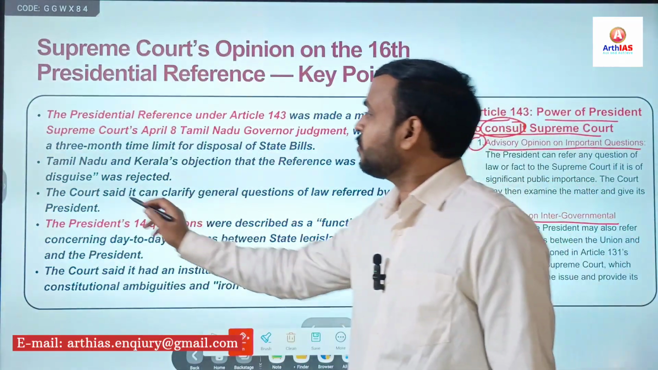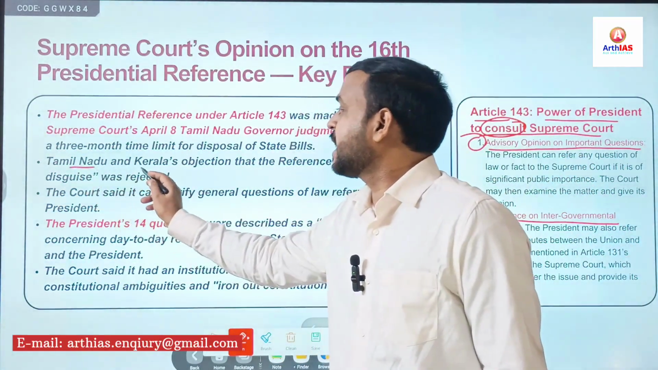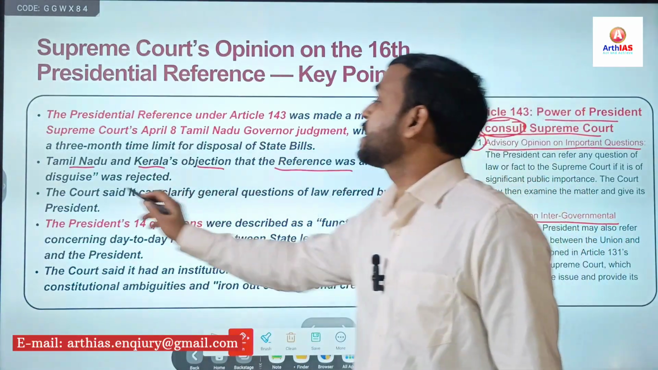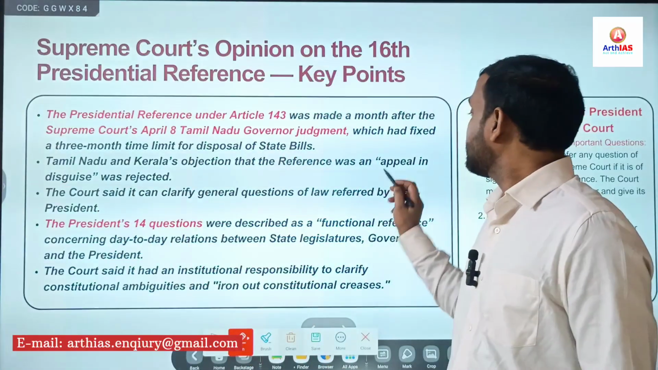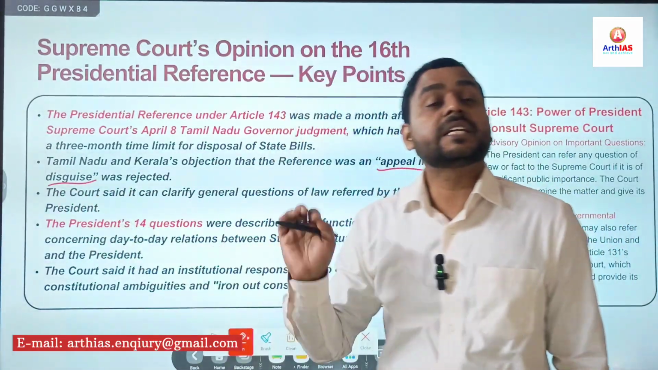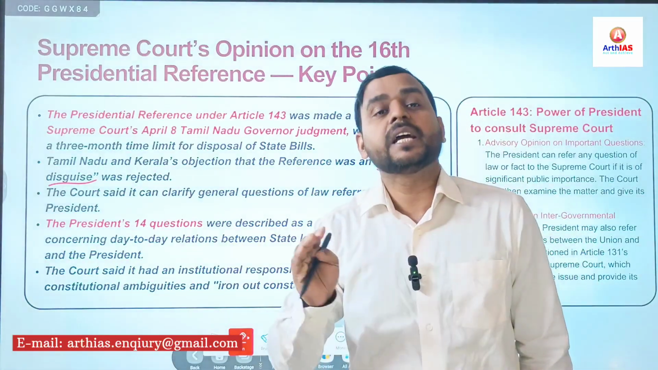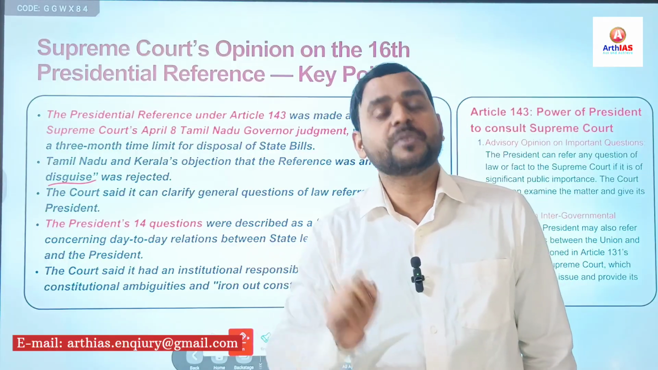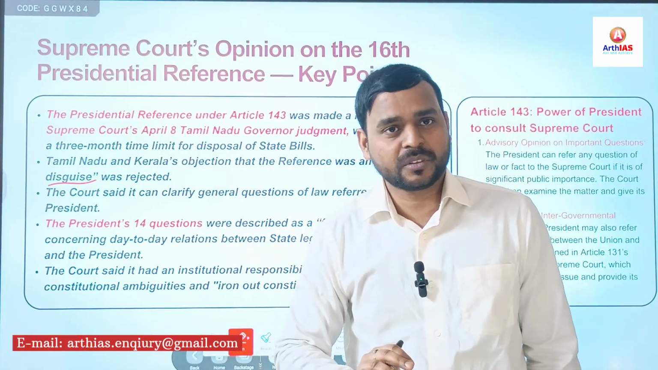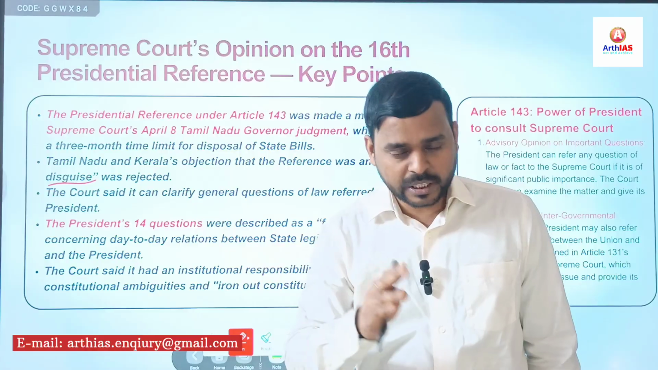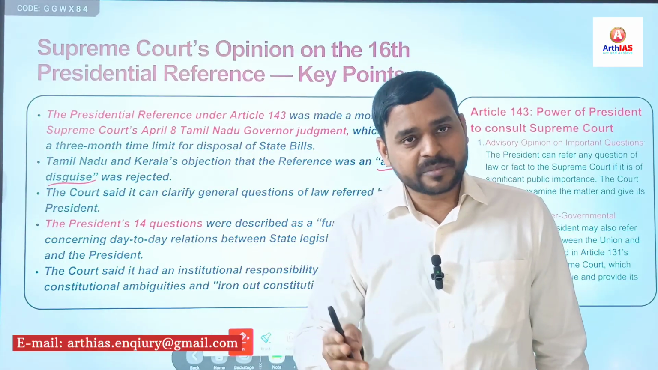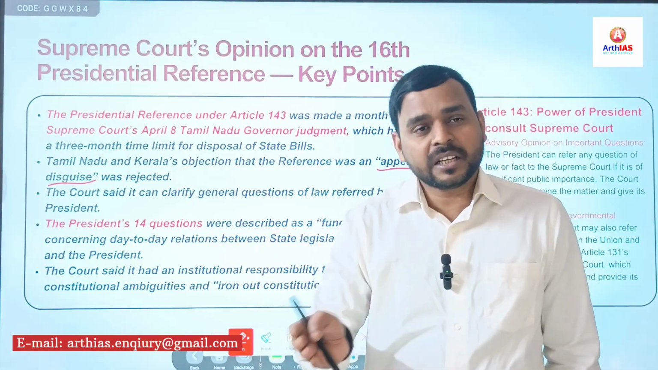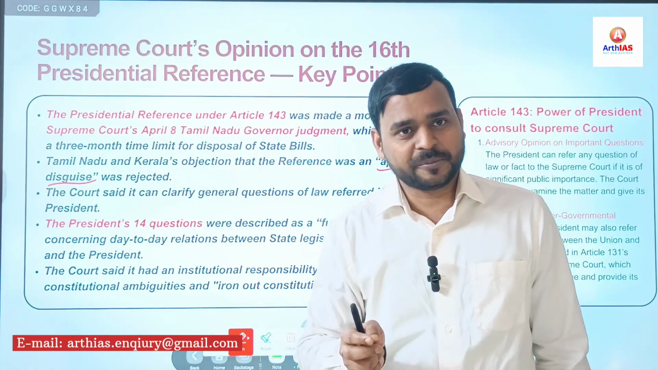Now, here, two states, Kerala and Tamil Nadu, right? The objection that the reference was an appeal in disguise was rejected. So what is the meaning of appeal in disguise? See, it is a legal term, and it simply means that it prohibits the appellant from appealing any case under review petition to save the time of the court, right? For example, if the Supreme Court or any court has given a verdict, a judgment, it can prohibit the same appellant from appealing in the same court under review petition, right?